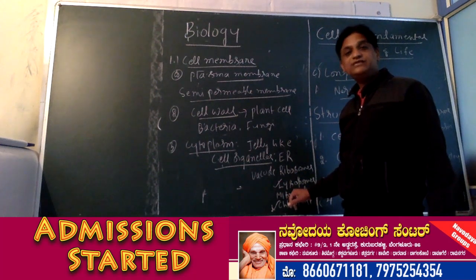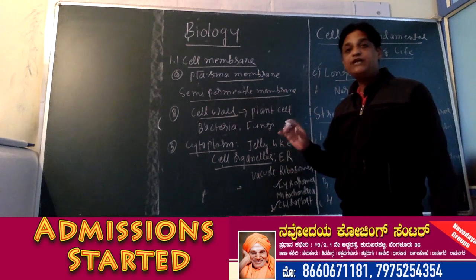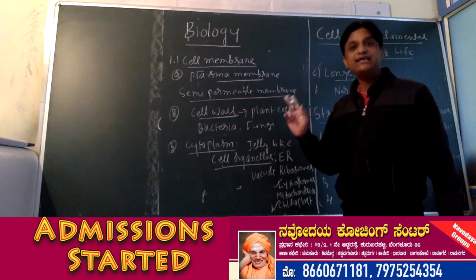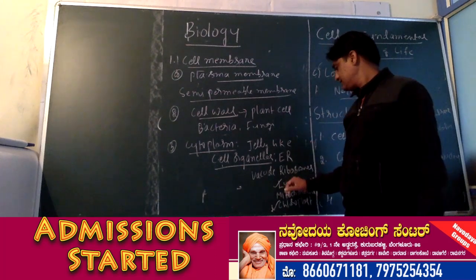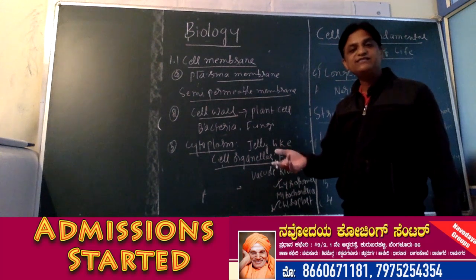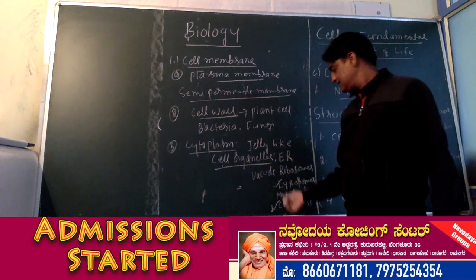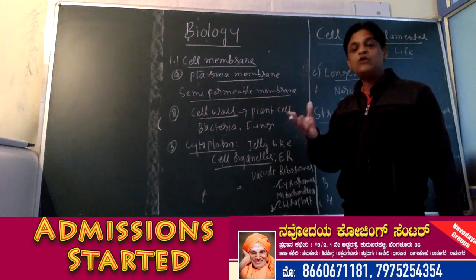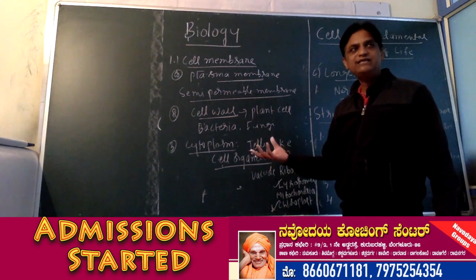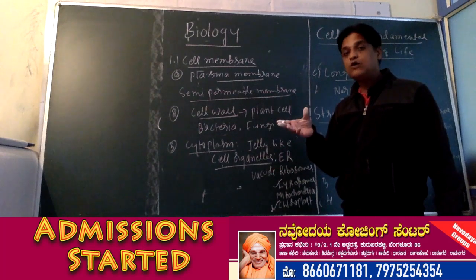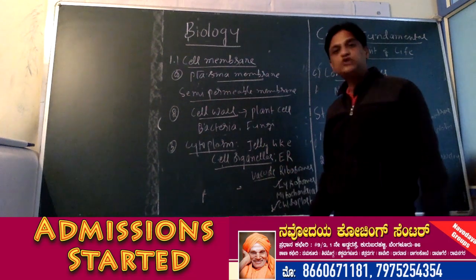Mitochondria, which is actually responsible for producing energy. So that's why mitochondria is called the powerhouse of the cell. So these are very important terms. Ribosomes, protein factories. Lysosomes, suicide bags of the cell. Mitochondria, powerhouse of the cell. Chloroplast, kitchen of the cell. Chloroplast is responsible for synthesis of food in plants. In animal cell, chloroplast is absent. In plant cell, chloroplast is present. Kitchen of the cell. And similarly, vacuole, storage structures.